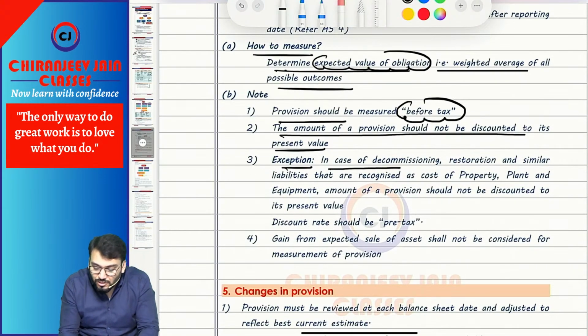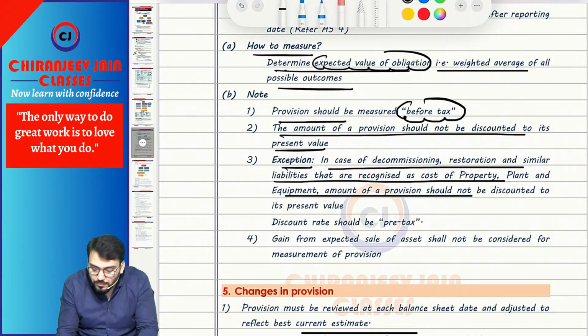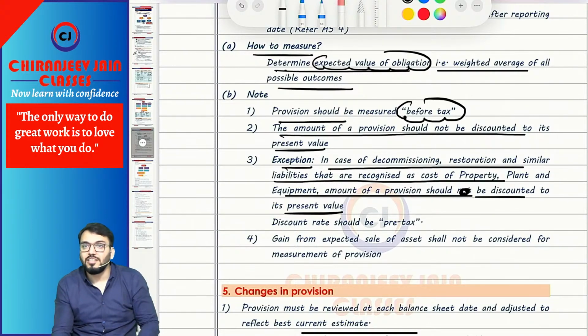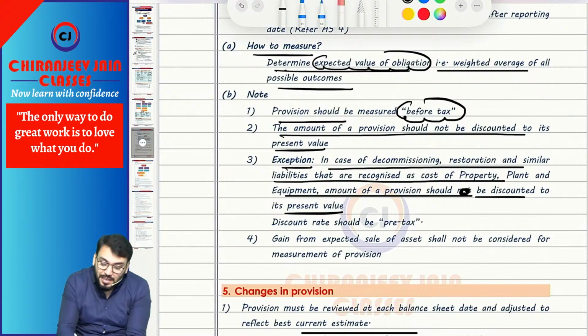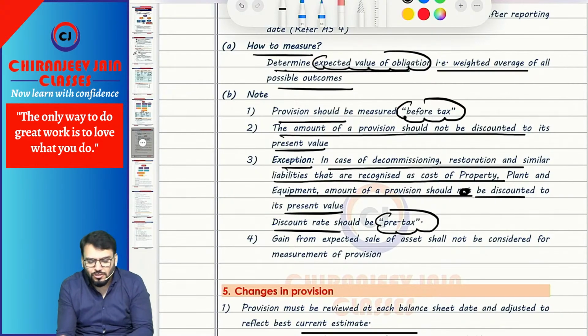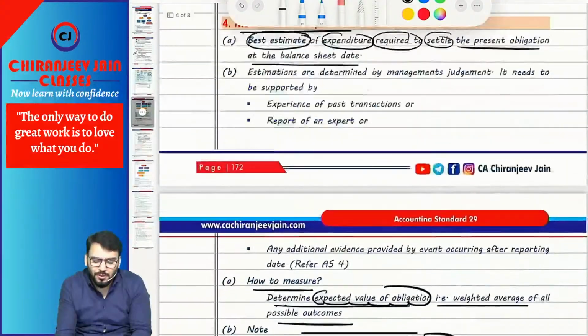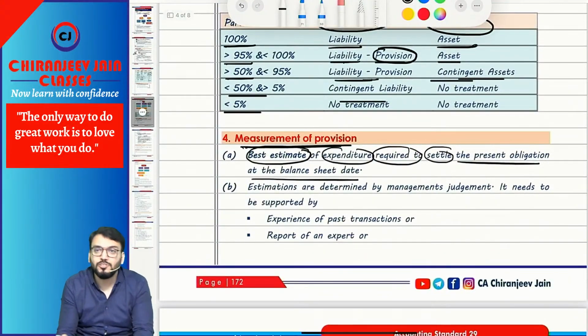Exception: in case of decommissioning, restoration and similar liability that are recognized as a cost of PPE, the amount of provision should be discounted to its present value. And the discount rate should be what? Pre-tax. Understood? So this much is only relevant from the measurement of provision point of view.